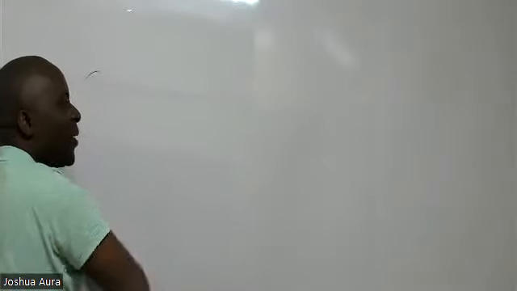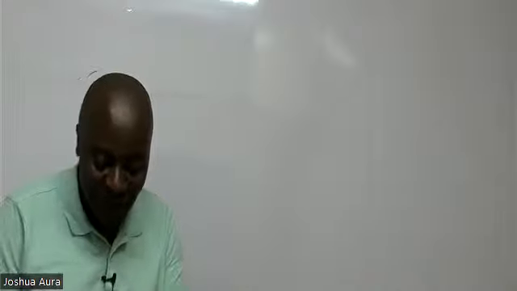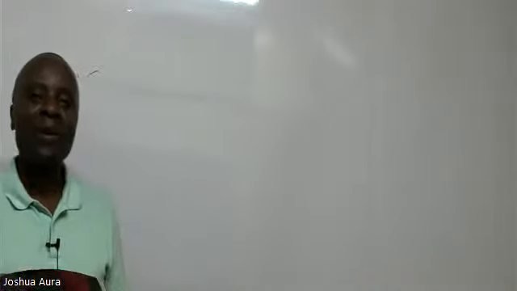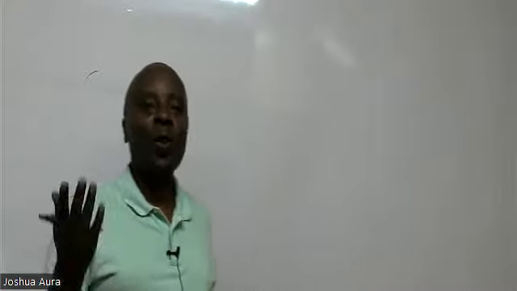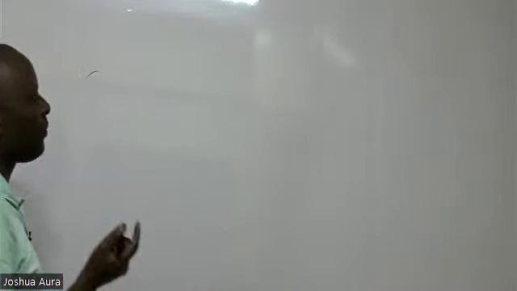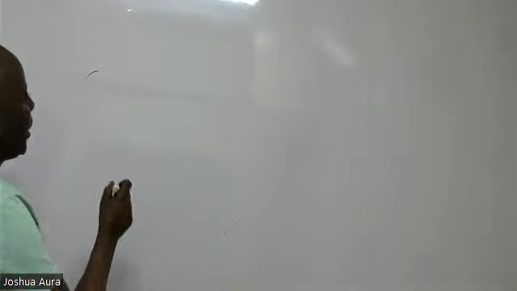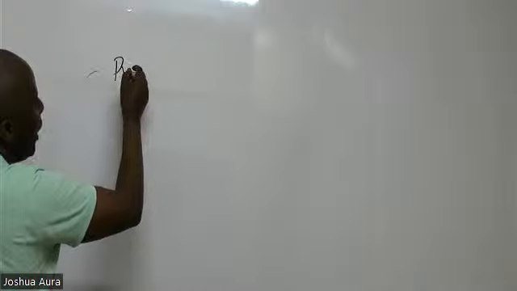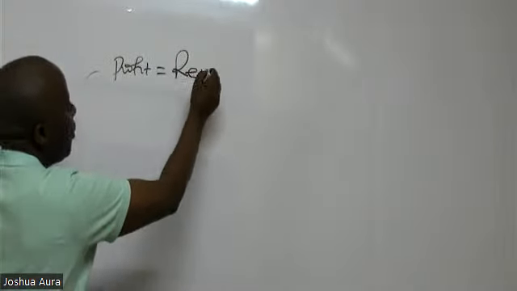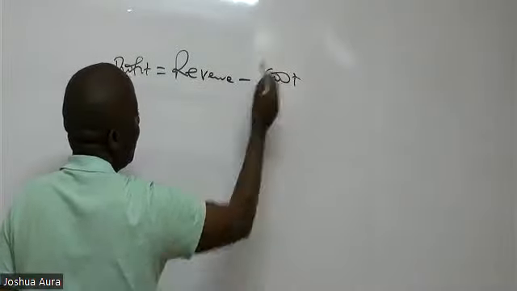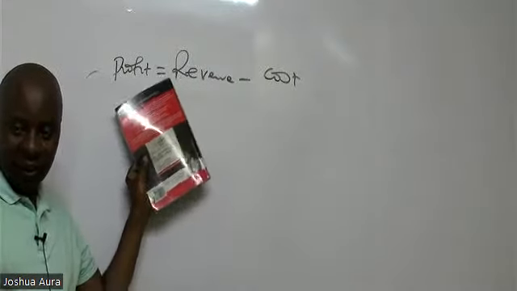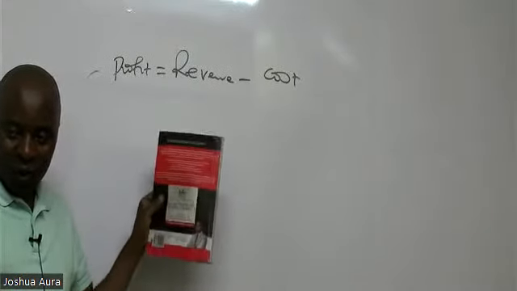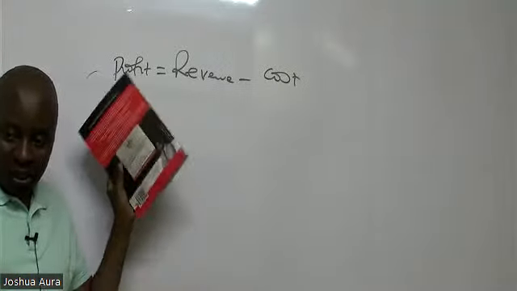So we shall overcome. They want us to give them the cash flows of the entity. So how do we get cash flows? It's very easy. Cash flows are quite related to profits. And from your section 1, foundations level, quantitative analysis, you learned something very important: that to get profit, we normally take revenue minus cost. Are you able to remember this? Everybody remembers this. Profit equals revenue minus cost. This is very important.